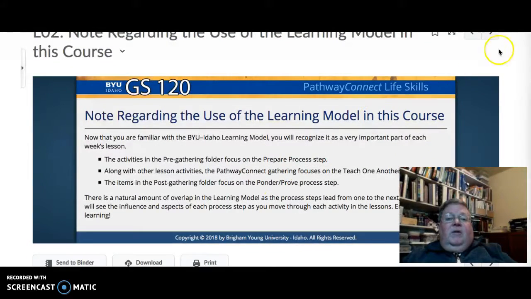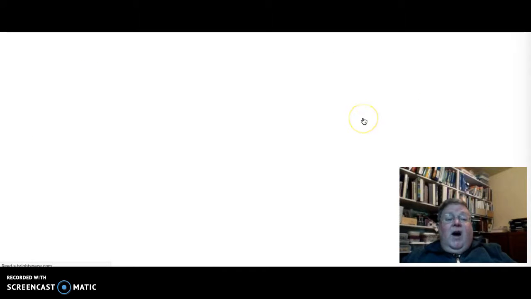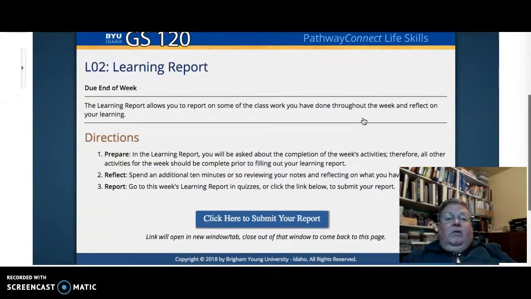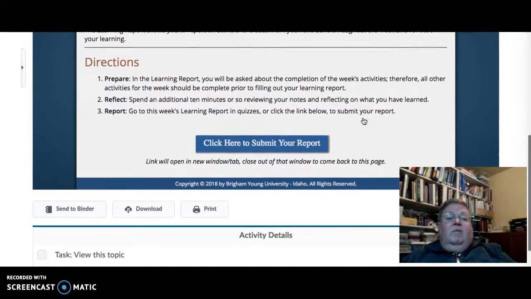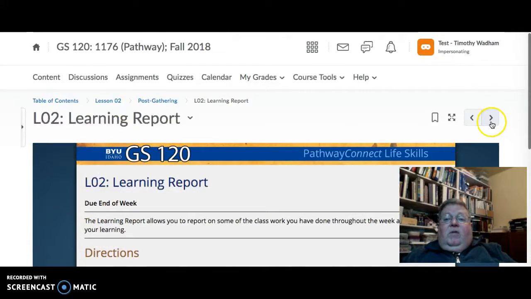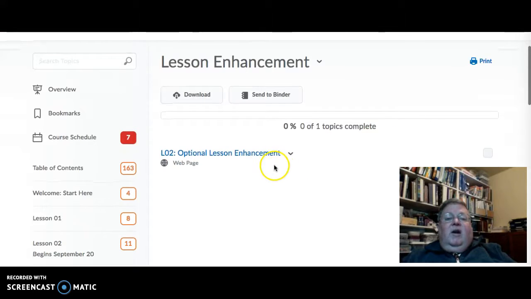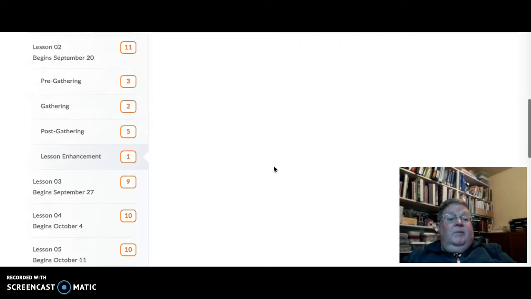Review this note about the use of the learning model, and then finally, your end of the week learning report. This is something you'll do every week to report on the work you've done and reflect on what you've learned. And that's really important for you to take the opportunity to think about, and most importantly, write about what you've learned. And then there's finally an optional lesson enhancement. So that's the way you should go through every week. And just remember that you have the Wednesday assignments, the Thursday gathering, and the Saturday assignments.